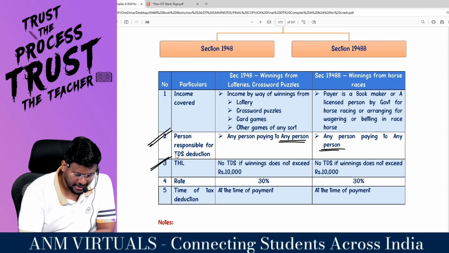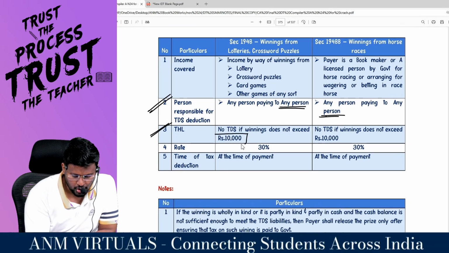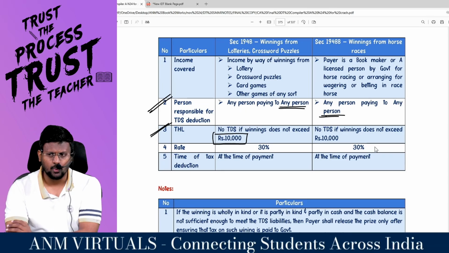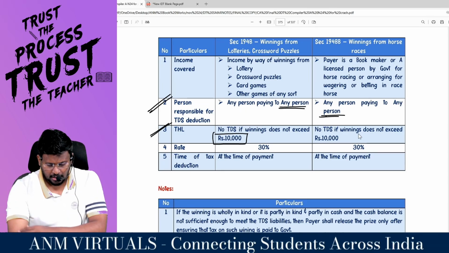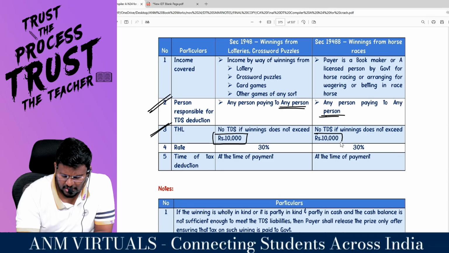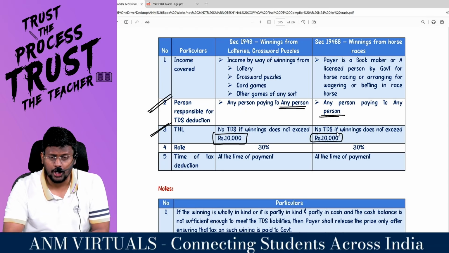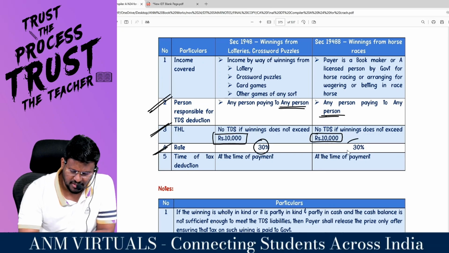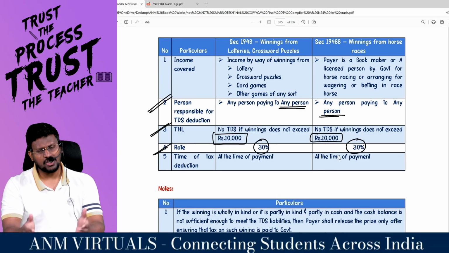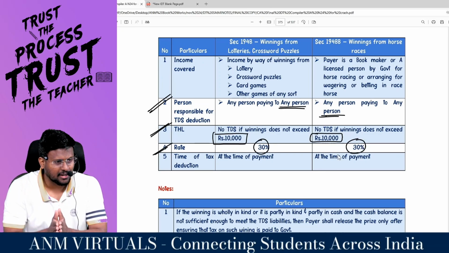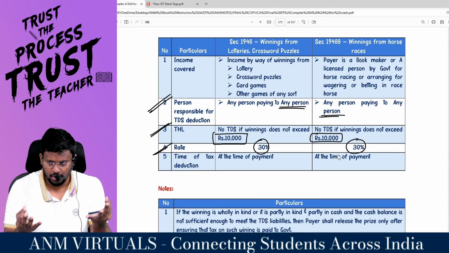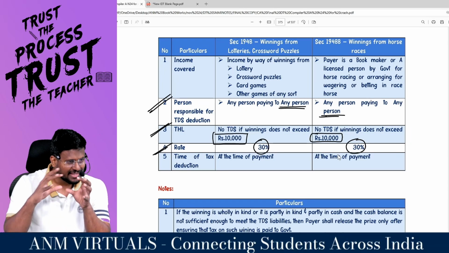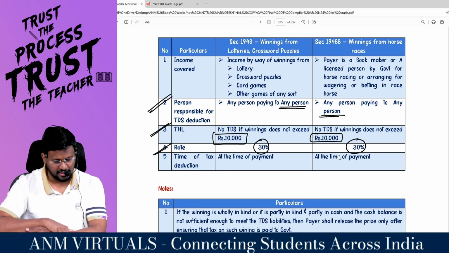Threshold limit: no TDS if winning does not exceed how much? 10,000. If the winning does not exceed 10,000, no need to deduct TDS. Here also no TDS if the winning does not exceed 10,000. So the threshold limit for Bhagya and Bada Bhagya is 10,000. What is the rate? 30% TDS. Because under 115BB the tax rate applicable is 30%. For casual income, you are liable to pay tax at the rate of 30%, and that matches the TDS rate.